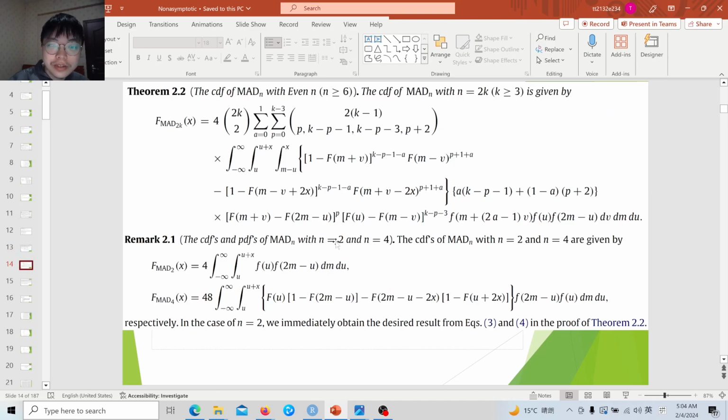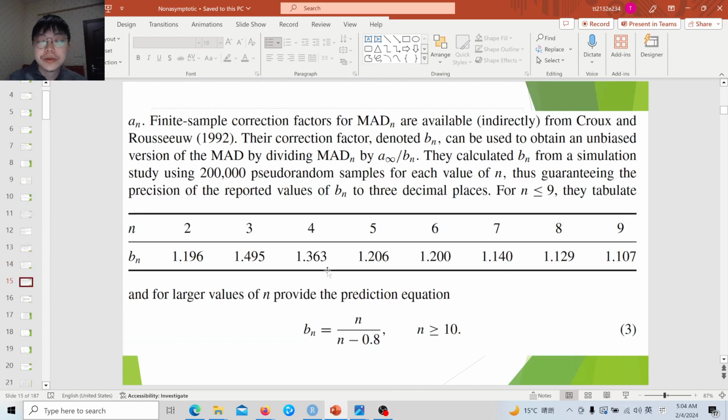For the n equal to 2 case, if you use the exponential distribution, it might be solvable. But for other cases, I don't think it is tractable even using the exponential distribution. So this is the finite sample correction. This factor was mainly obtained using a Monte Carlo simulation.